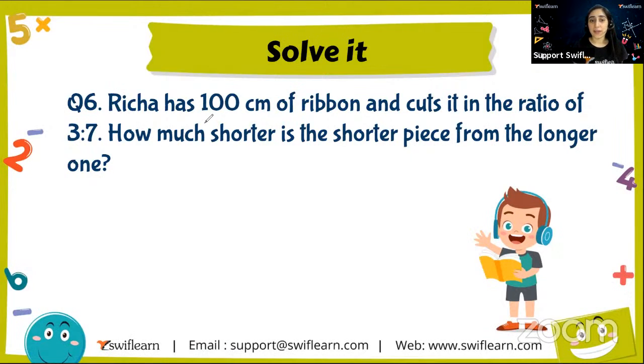Richa has 100 centimeters of ribbon and cut it in the ratio of 3:7. How much shorter is the shorter piece from the longer piece? Okay. So there is a girl, she has a 100 centimeter ribbon and she cuts the ribbon into the ratio of 3:7. So ratio is given. The question is asking us to calculate how much shorter is the shorter piece from the longer one. So I have to know what is the difference.